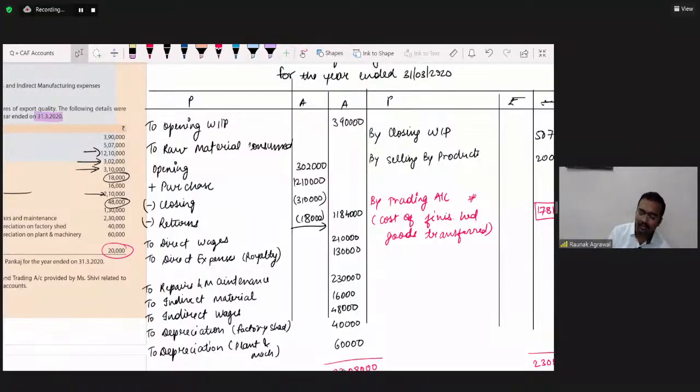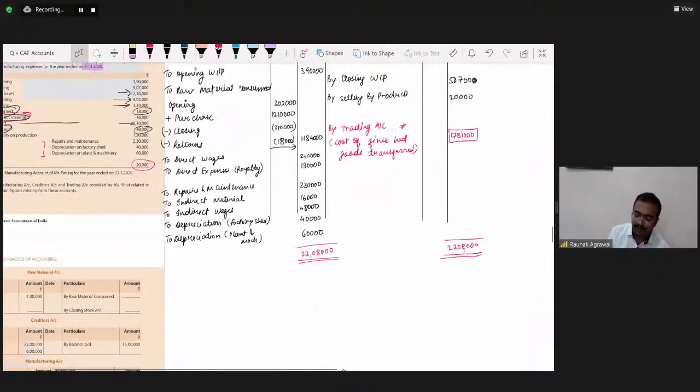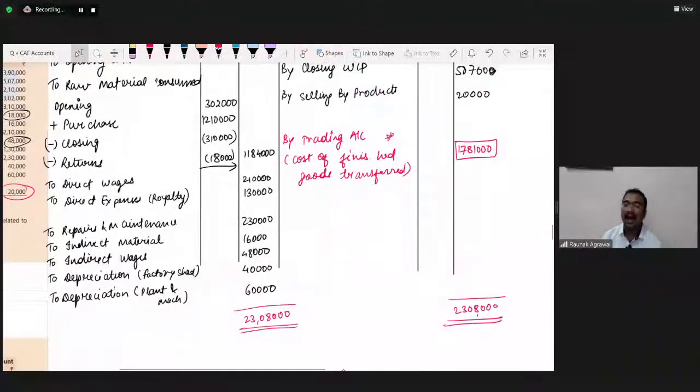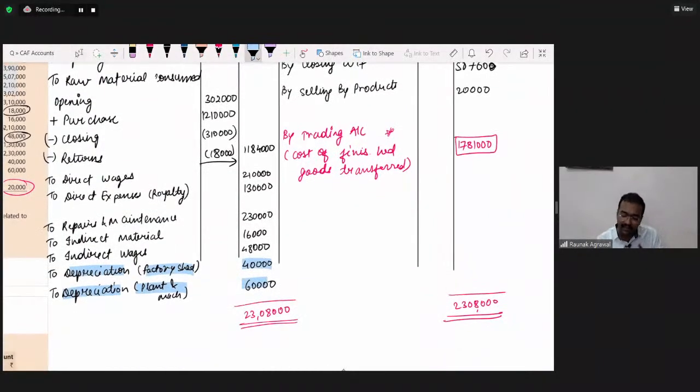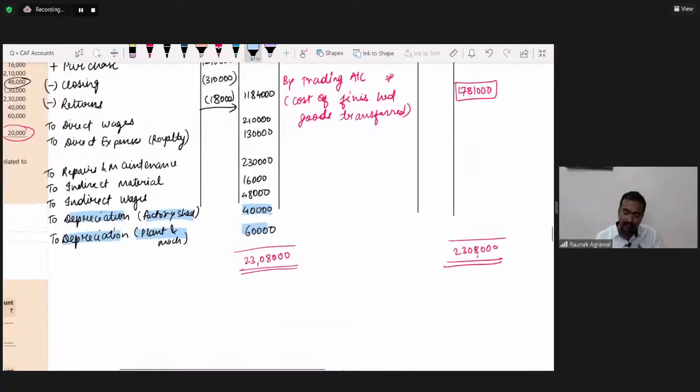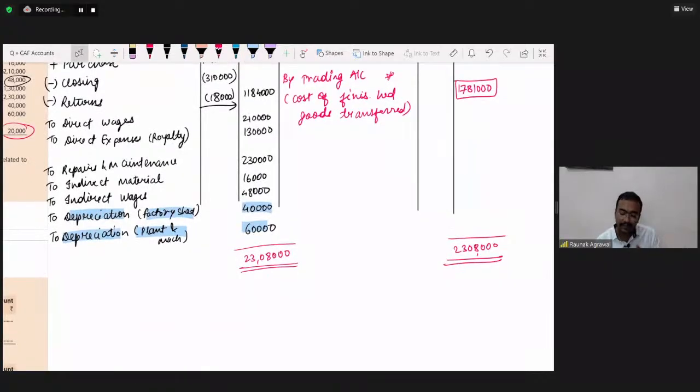No, Kanishka, no. See, everyone pens down. Just focus on what Ronak sir is saying now. See, what is happening? We are a manufacturing entity, and as we are a manufacturing entity, we have debited the depreciation here. Okay. Now we got the figure of cost of finished goods. Now this figure will be transferred to the trading account. Okay.